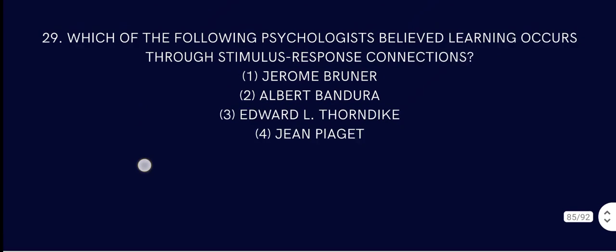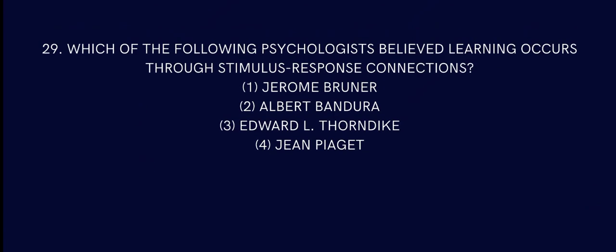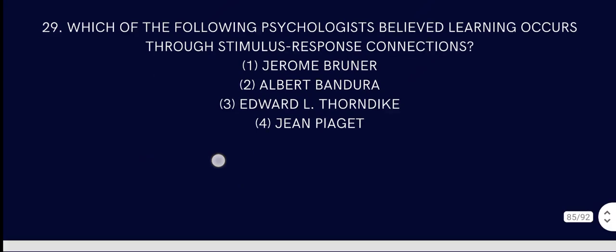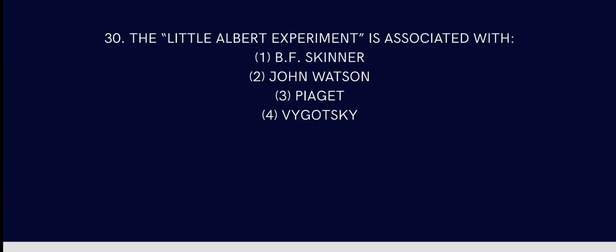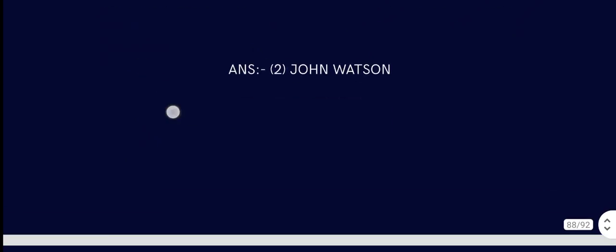Question number 29. Which of the following psychologists believed learning occurs through stimulus response? We already talked about Edward L. Thorndike, E.L. Thorndike. Question number 30. The Little Albert experiment is associated with what? B.F. Skinner, John Watson, Piaget, or Bowlby. The answer is John Watson.